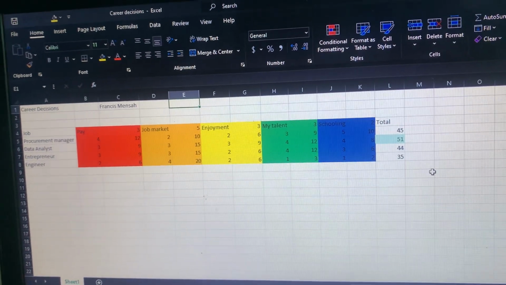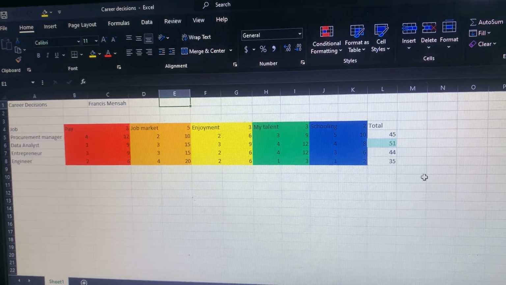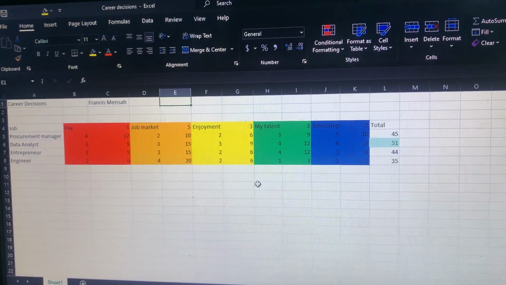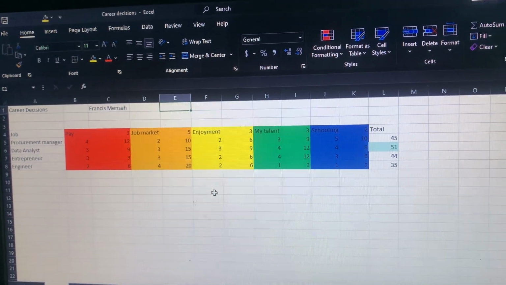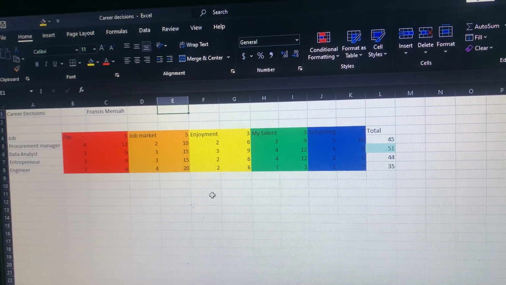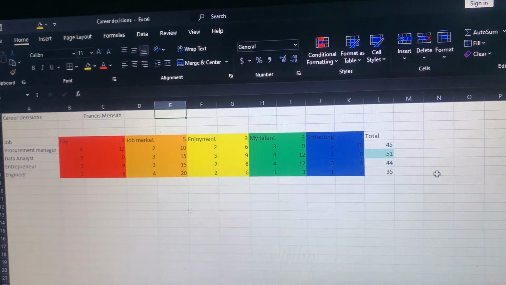Do you know Excel can be used to make career decisions? Welcome to today's tutorial. Over here, we are going to learn how we can use Excel to make decisions. By the end of this lesson, we should be able to use Excel to make a career choice.